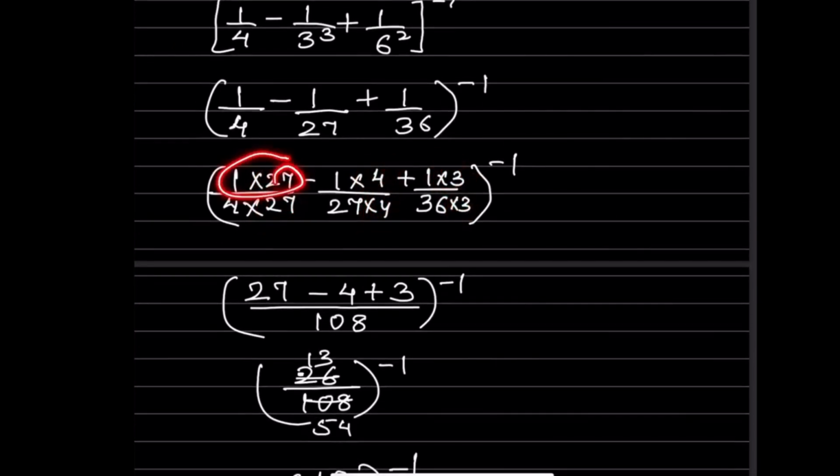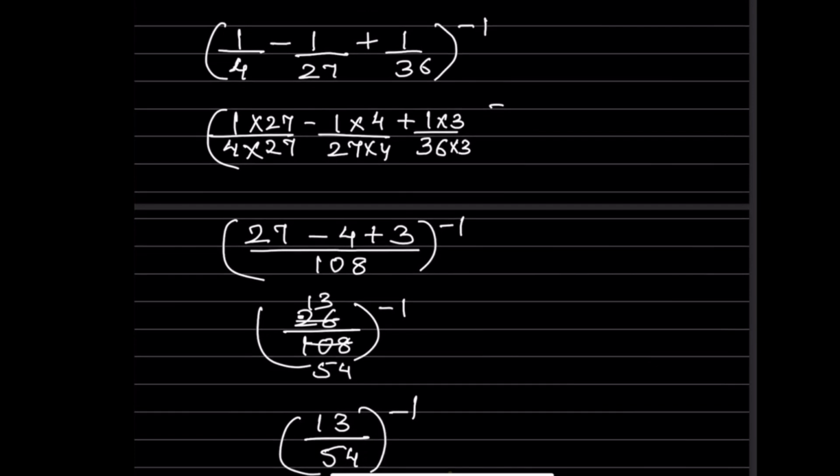So here it will be 27 minus 4 plus 3 divided by 108. Let's do this one. Either you add this first and then subtract, or you can do 27 minus 4 and then add it. Anyways, you are going to get 26 by 108 raised to 9.